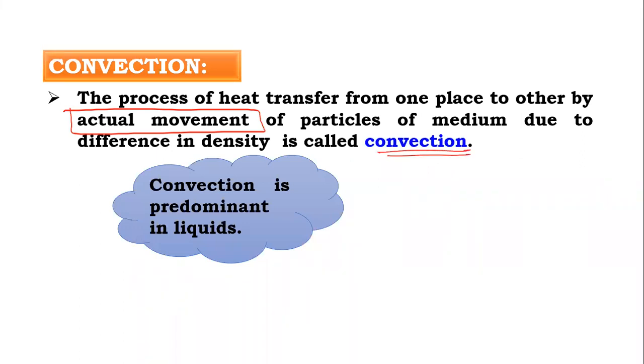Convection is predominant in liquids. In this process, particles take the heat and it goes from one place to another place. That process is called convection. So generally it is observed in liquids.